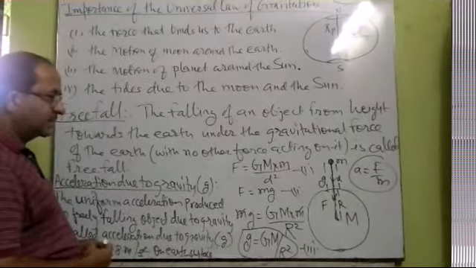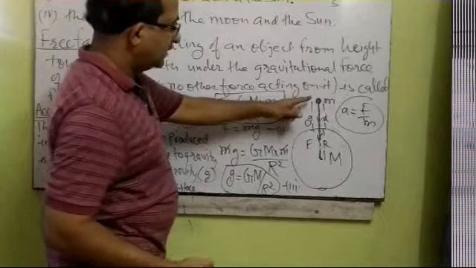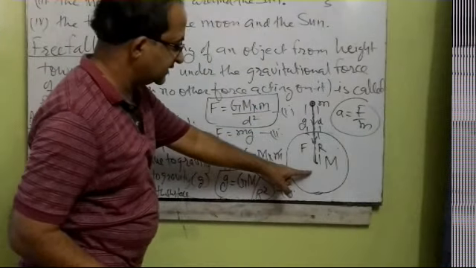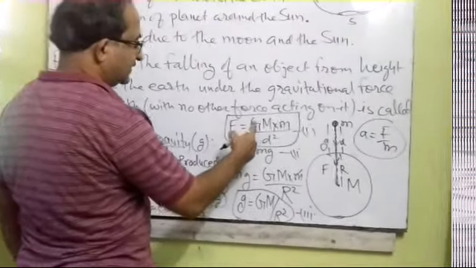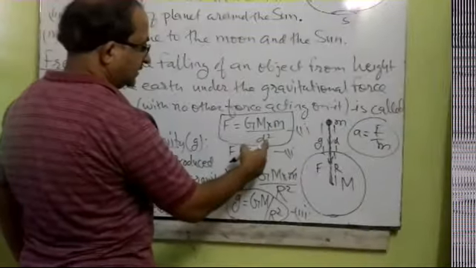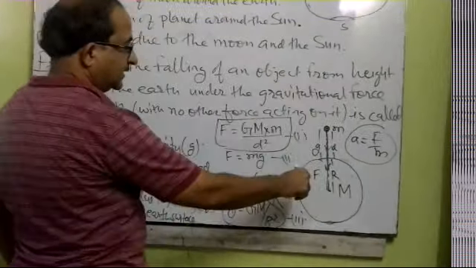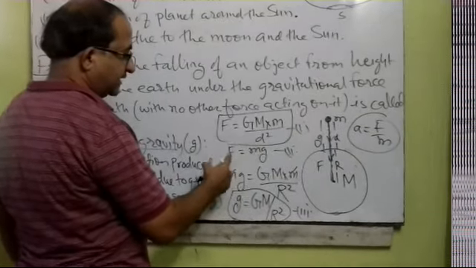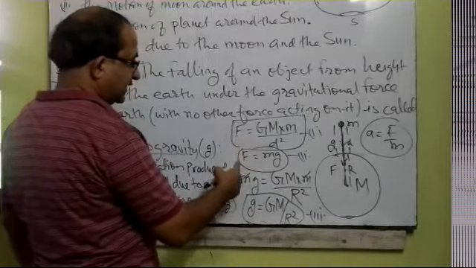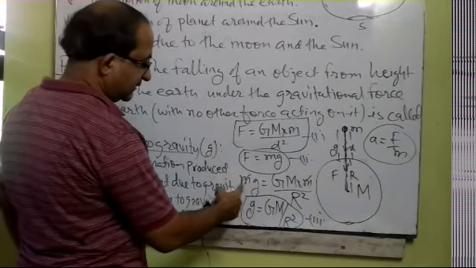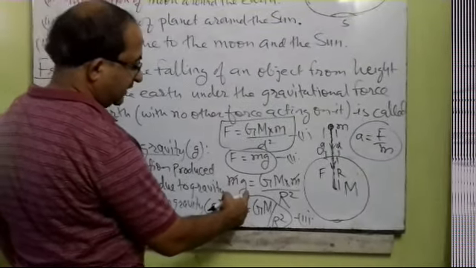Now we shall derive the expression for small g. As we know, the force applied between the two objects, the earth and the other object, a stone, can be calculated by F is equal to G M m divided by d square. Now the force with which any object is attracted towards the earth's surface is actually its weight, so we can replace F by mg, where m is the mass of the object and g is the acceleration due to gravity of earth.